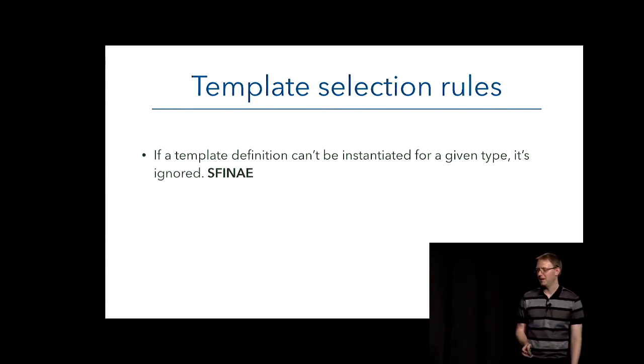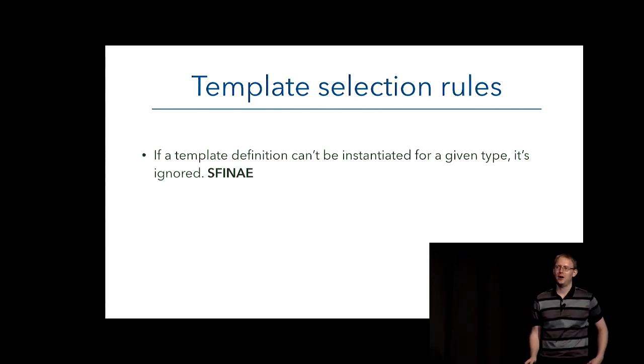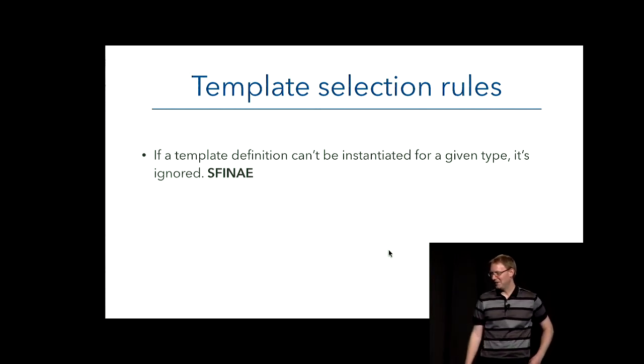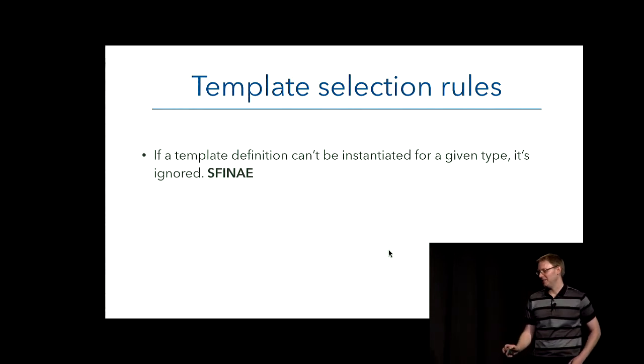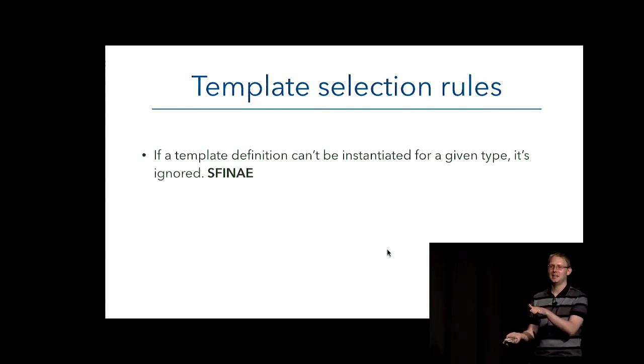That's fine. The technical term for that, brought to you from the same people who brought you RAII and other kinds of terrible C++ acronyms, is SFINAE. That stands for, I'm not going to try and pronounce it. I have no idea how you pronounce that. It means substitution failure is not an error. So if we try to instantiate it and we can't, that's fine, let's move along.